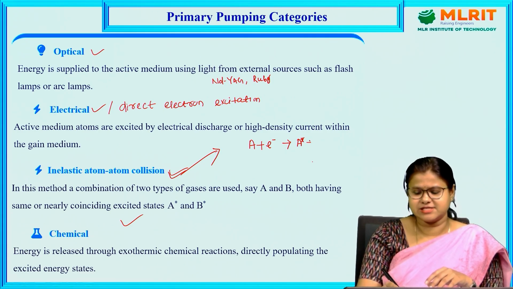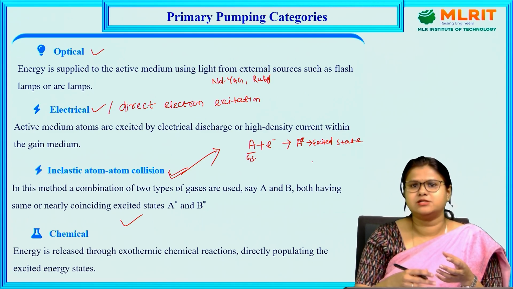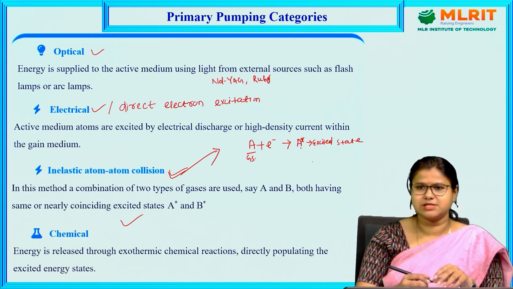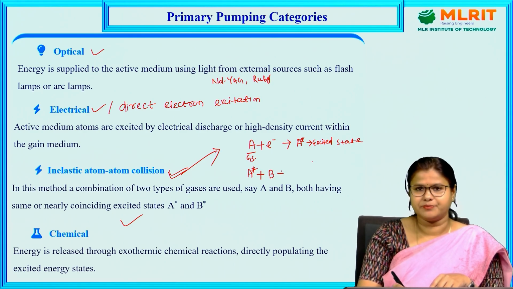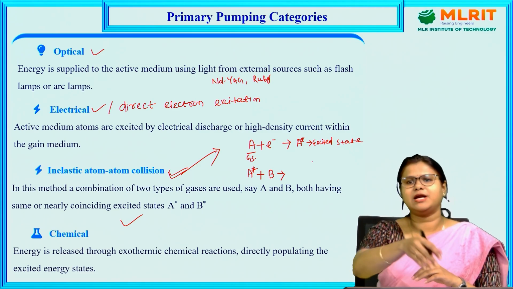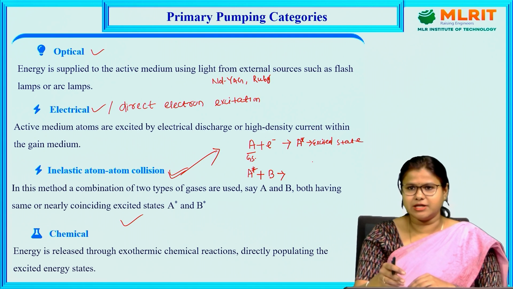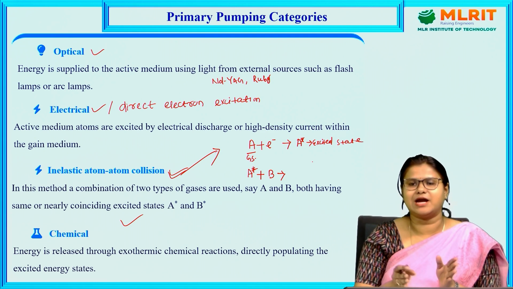This is the excited state of A. Before, A was in the ground state; it absorbed the energy of the electron and went to the excited state. Then A star, the excited state of atom A, interacts with atom B. It transfers the extra energy it gained from the electron to atom B. That is known as inelastic atom-atom collision.